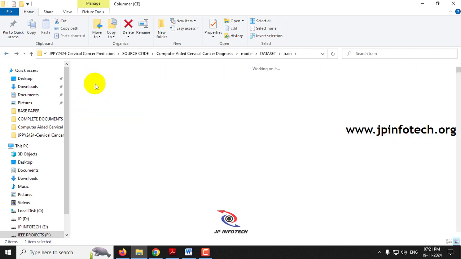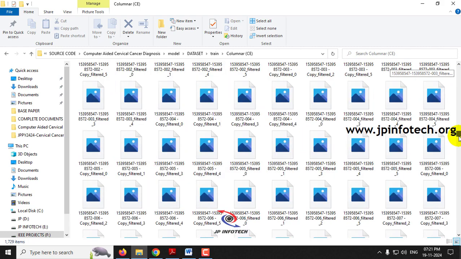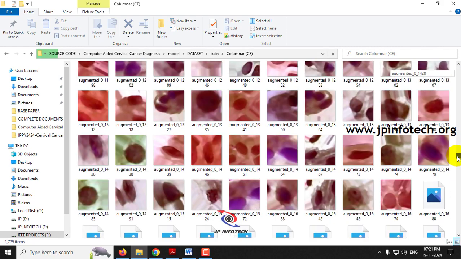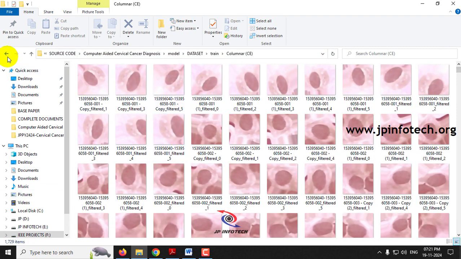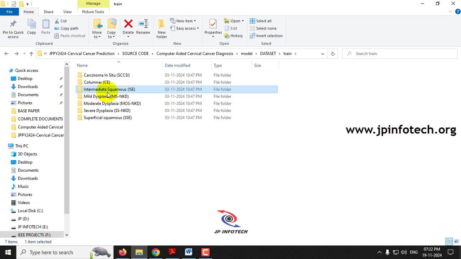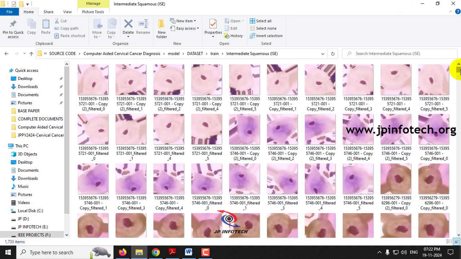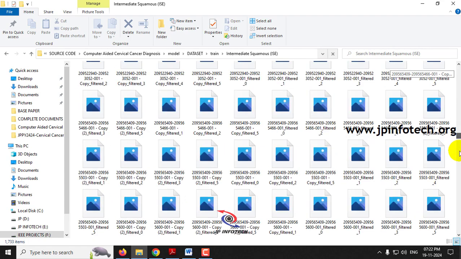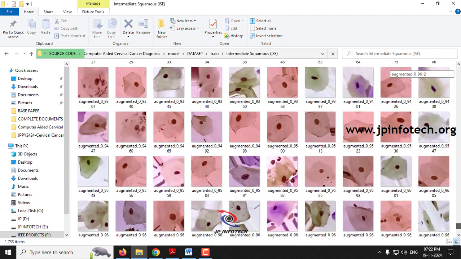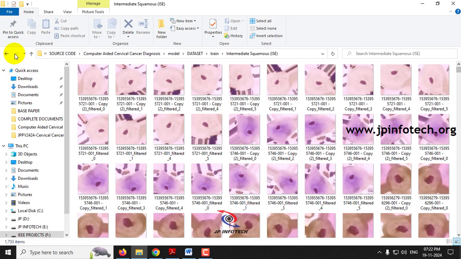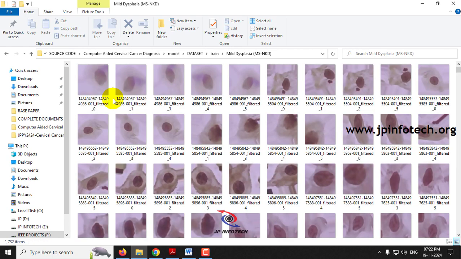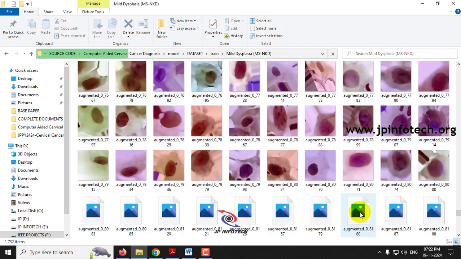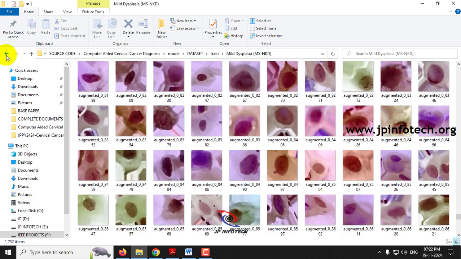Next, you can see the columnar cells. These are all the images contained in the class columnar CE. Next, coming to the intermediate squamous, here you can see those image datasets. Next comes the mild dysplasia. There are 1732 images in this class, and you can see the image dataset that we are going to use to train the system.